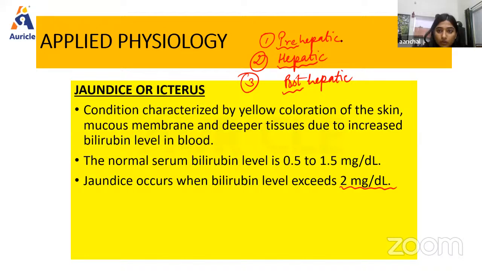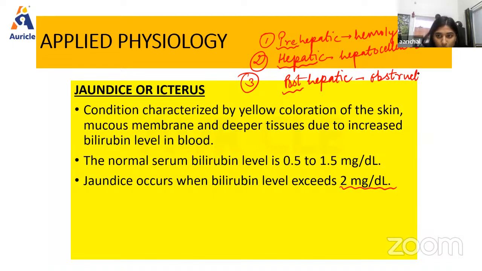Okay. Now, the causes are present in its other names. Prehepatic is called hemolytic jaundice. The other name for hepatic is hepatocellular, and post-hepatic is obstructive.